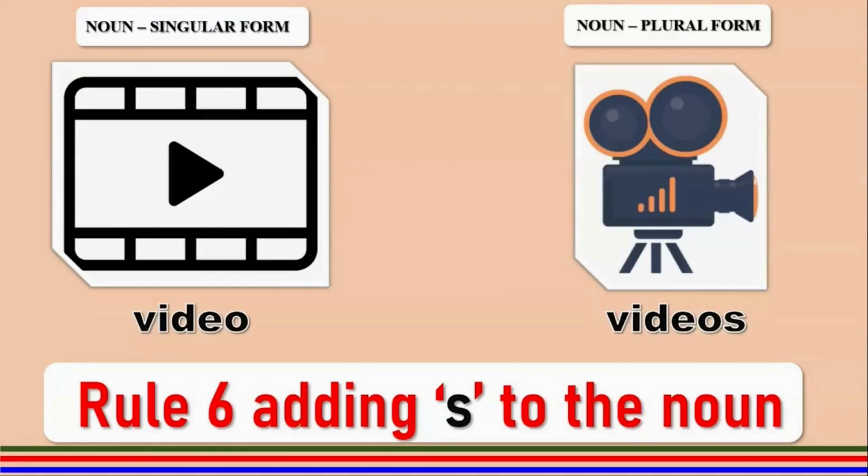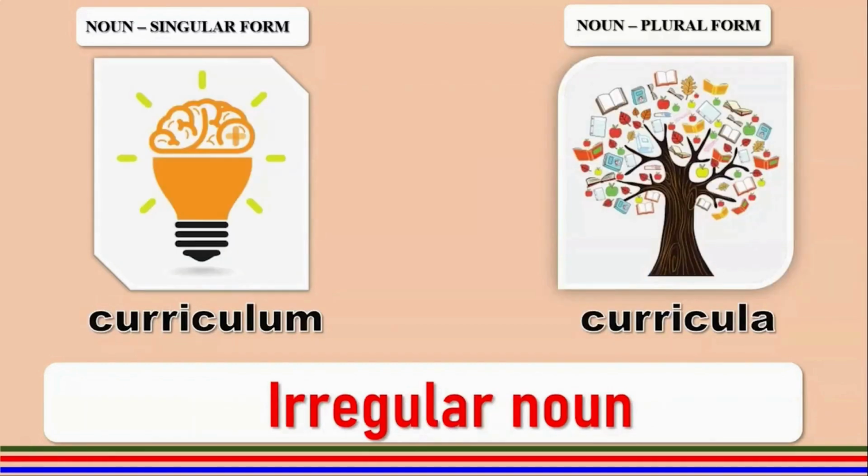Video changes to videos. Reason? You have the letter E, which is a vowel, followed by the letter O, which is also a vowel. So this will take rule number 6 to change to the plural. Curriculum becomes curricula.